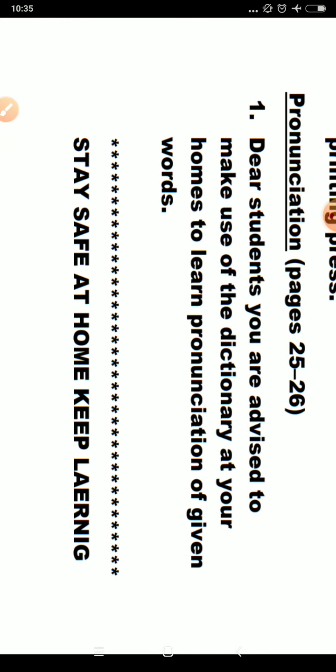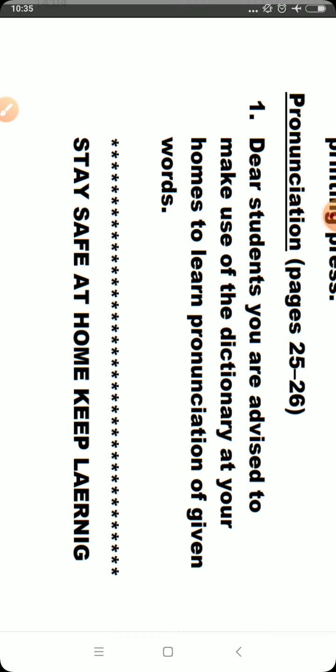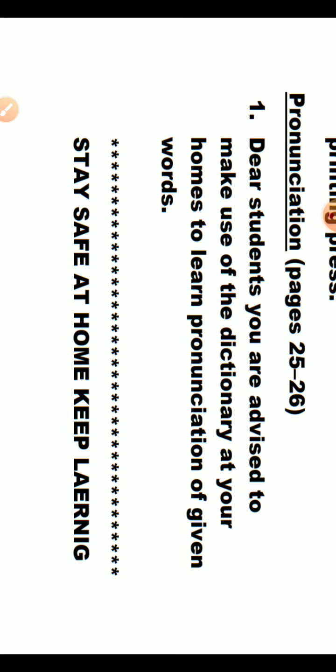So like this, we have completed the first writing portion of our first chapter. Still, I tell you once again, if you have not started word meaning, first start word meaning and then do the in-text questions in the textbook, reference to context in the notebook, other questions also in the notebook. Only the first antonym exercise you have to do in the notebook, the rest you can do in the textbook only. If you find no space, you can do it in the notebook also, but do it very neatly. Okay, so we wish you all the best. Stay safe at home and keep learning, keep enlightening yourself so that you can become a good student. When school reopens, we shall meet you and you will submit your first chapter complete.